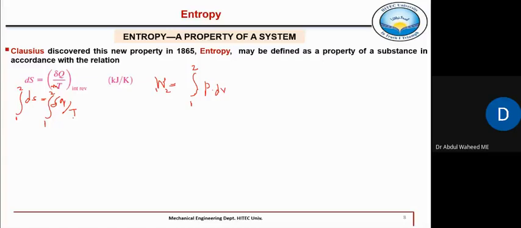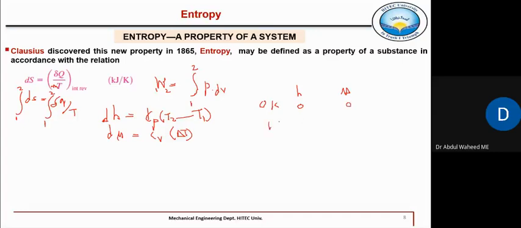So just like enthalpy or internal energy, if you remember, dH, change in enthalpy, was given by Cp into T2 minus T1, Cp delta T. Similarly, du, change in internal energy, was Cv into delta T or T2 minus T1. And how to calculate these enthalpies, if you remember, we said that at 0 Kelvin enthalpy is 0.